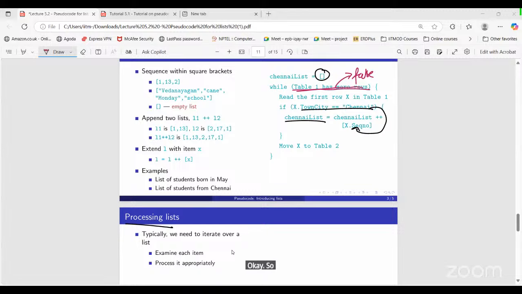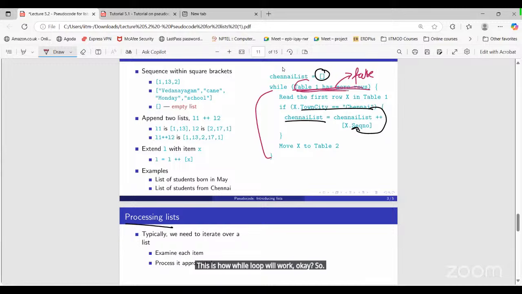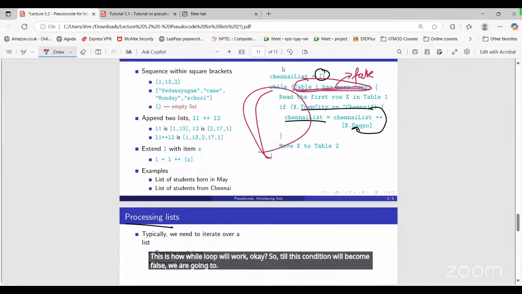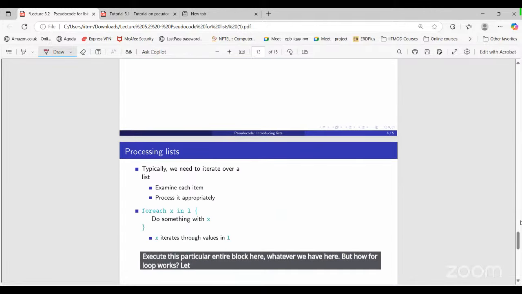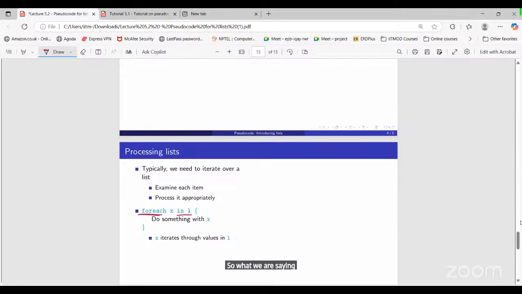So this is how the while loop works. Till this condition becomes false, we are going to execute this entire block, whatever we have here. But how does the for loop work? Let's see. What we are saying is, for each x in the list. Let's say I have the elements 1, 2, 5, 7, like this.